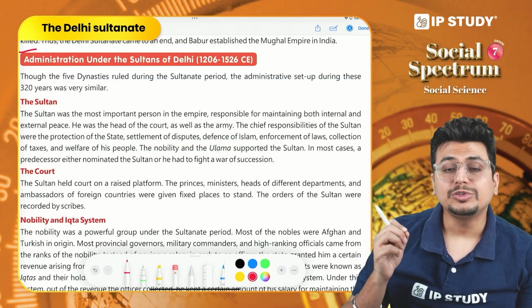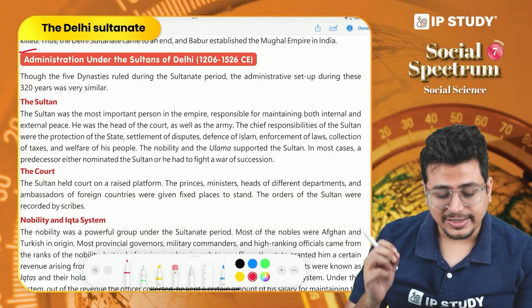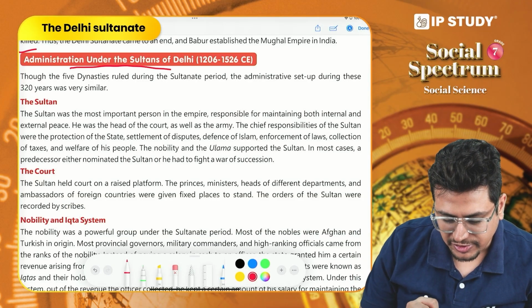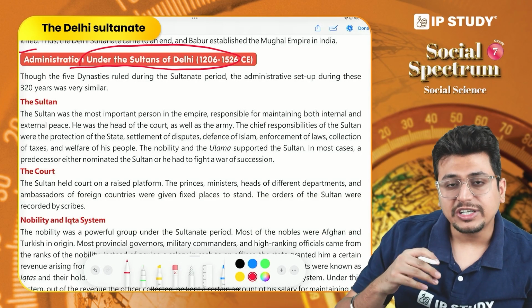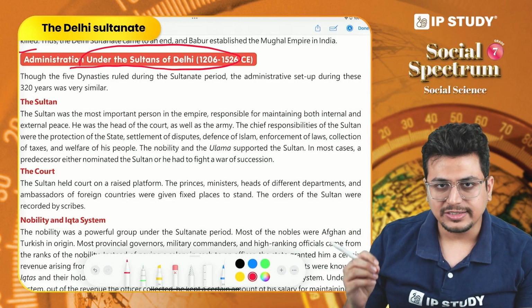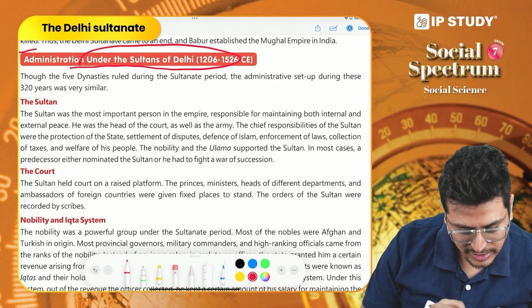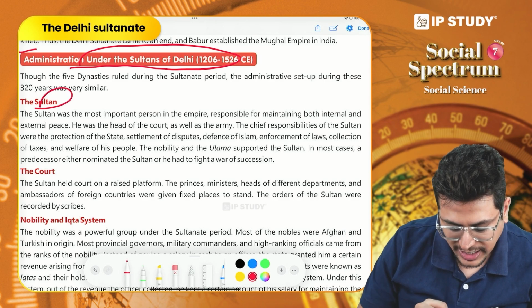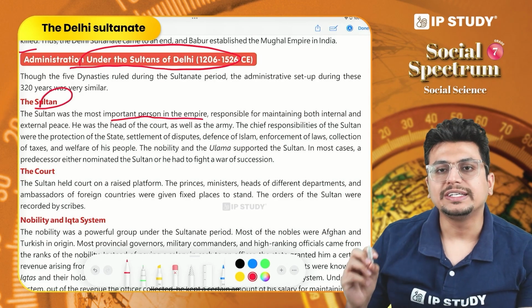Now let us move to the last topic of this chapter, and that is administration under the different sultans of Delhi. There were different dynasties that ruled, but there were some common features of these dynasties. That is what we are going to discuss here. First of all, the position of the sultan had become the most important in the empire.